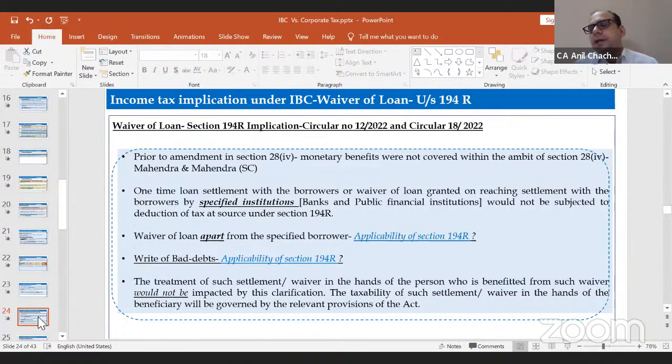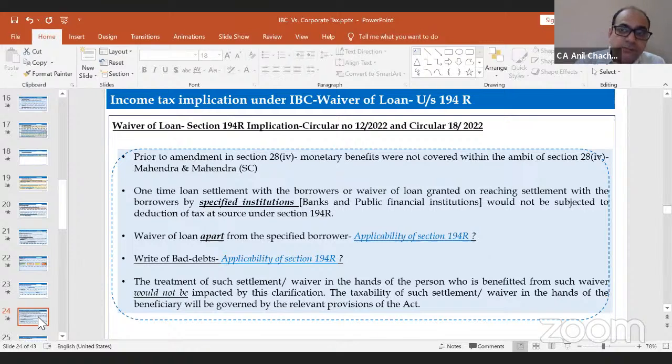Now in last year's 2022 Act, they have introduced section 194R, right? The tax implications under the perquisites part. So the CBDT has issued two circulars, circular numbers 12 and 18 of 2022, wherein they have clarified some matters related to the waiver of the loan.